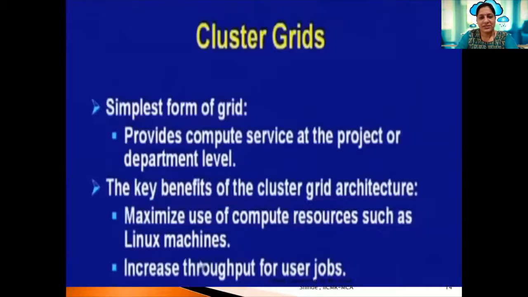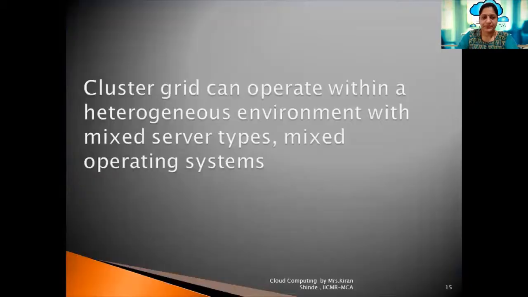Cluster grids are the simplest form of grid, providing compute service at the project or departmental level. So it can be a local level cluster which is accessed for that particular enterprise grid. The key benefit of the cluster grid architecture is maximizing the use of computing resources such as Linux machines, and increased throughput for user jobs. So these are the advantages of cluster grids. A cluster grid can operate within a heterogeneous environment with mixed server types and mixed operating systems. So irrespective of the diverse platforms, the cluster grid can operate seamlessly.